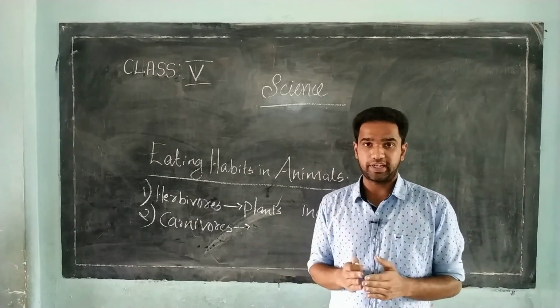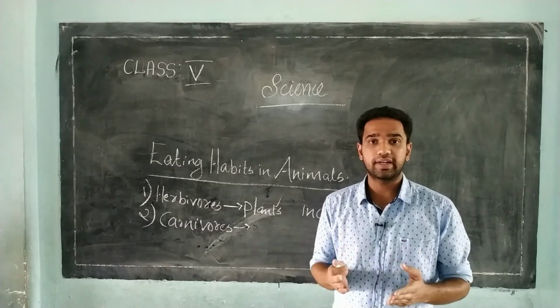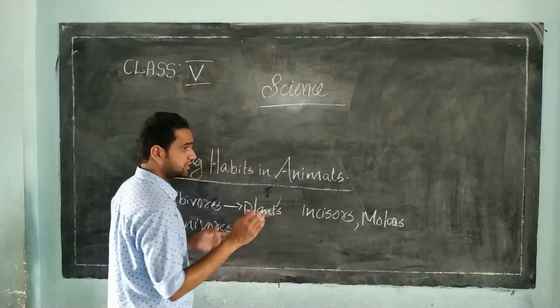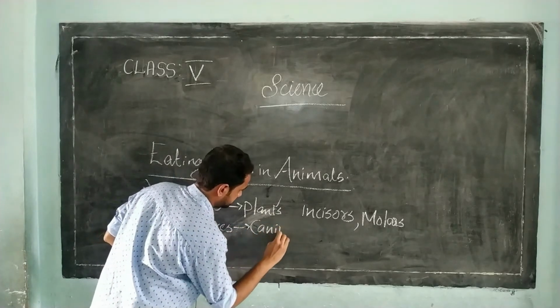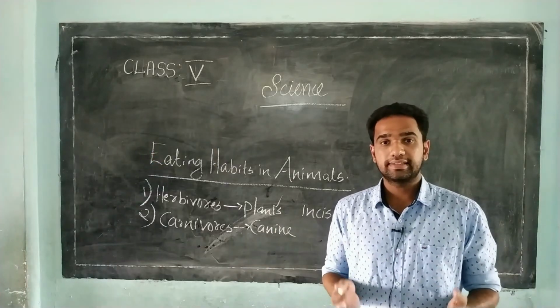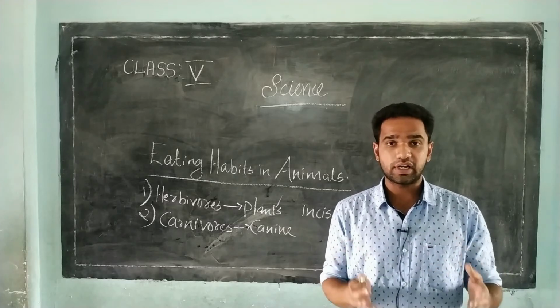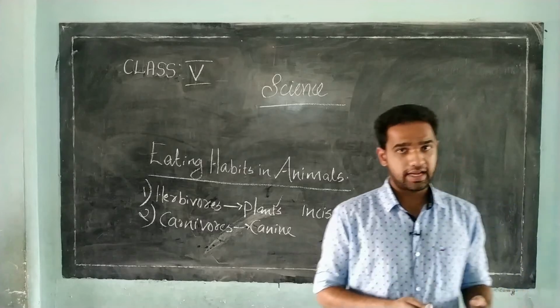For tearing the flesh, they have sharp teeth called canines. And they have strong limbs with sharp claws to kill other animals.